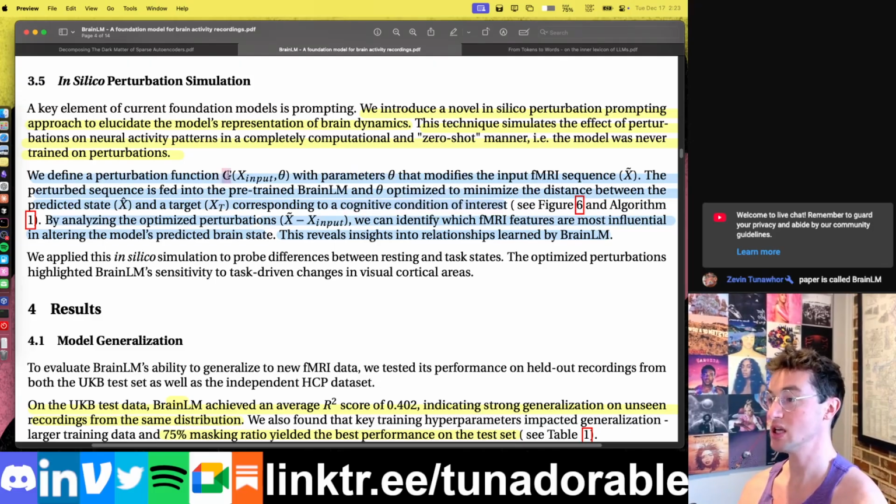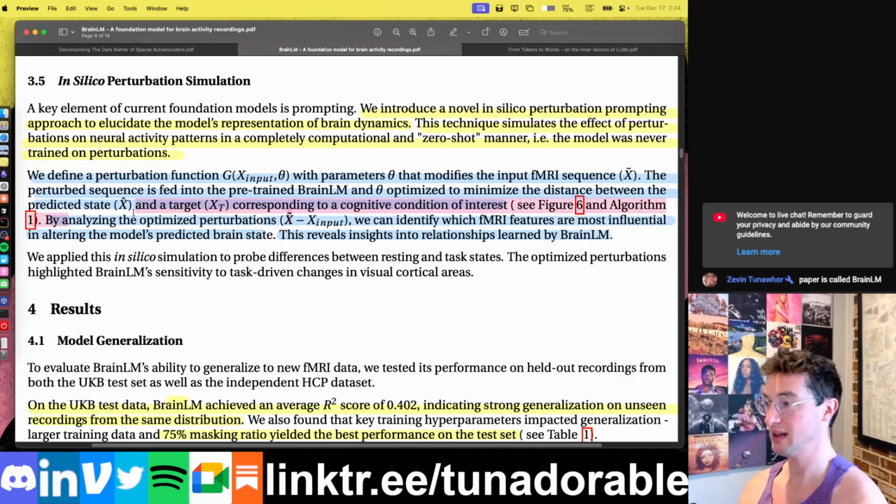So we are training G to take raw regular brain data, mess with it until it creates new brain data, edited brain data, perturbed brain data that, when gone into BRAINLM, has BRAINLM predict, say, depression or no depression, whatever our interest is, or anxiety or no anxiety, right? And so now we can look at what exactly G does to the initial data. How does it change that initial data? It gives us new data, in order to get this final target output of yes depression, no depression, whatever we're training for, right?